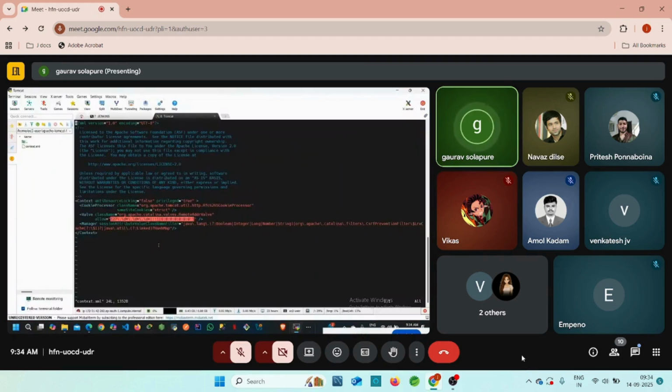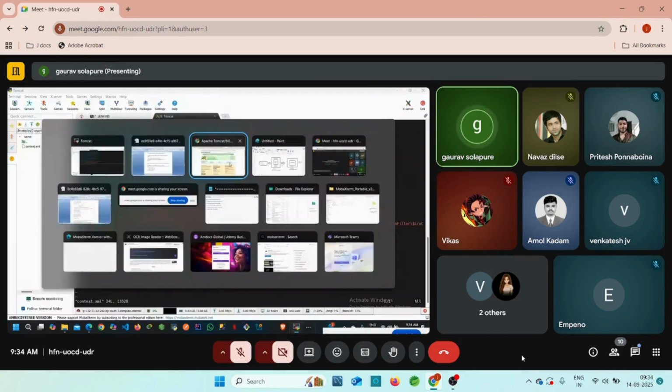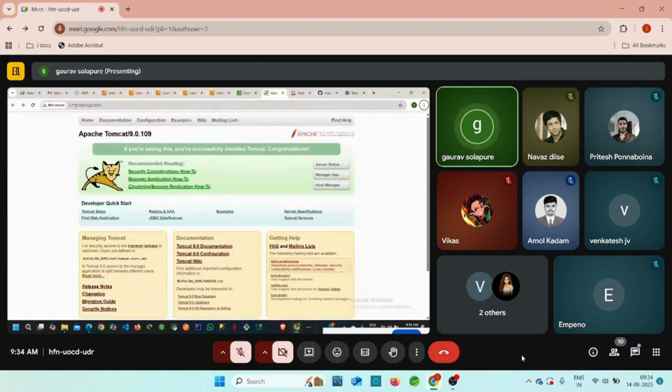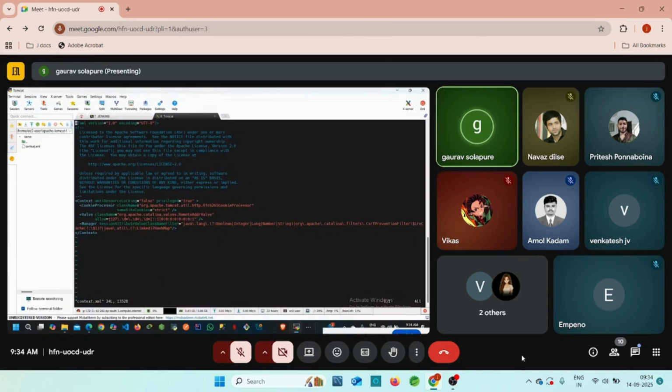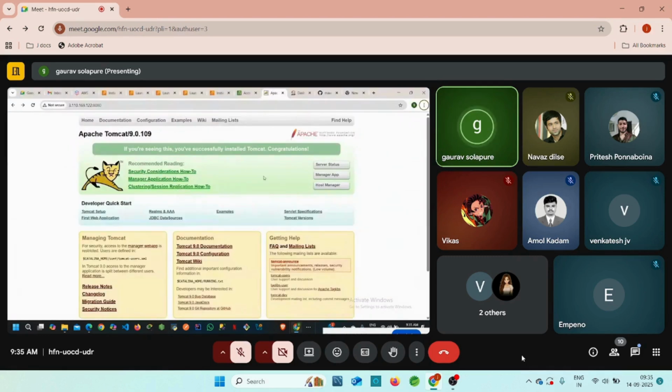So why are we going to change it? Because with this, every public IP is going to be able to access this file. My public IP is 3.110.169.122, right? But this application or this context file is allowed only for this 127, right? So that's why I need to remove this one and save it in this context file for every public IP, whatever public IP is available for us.